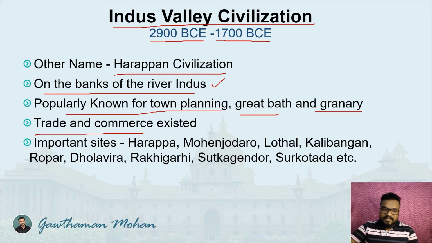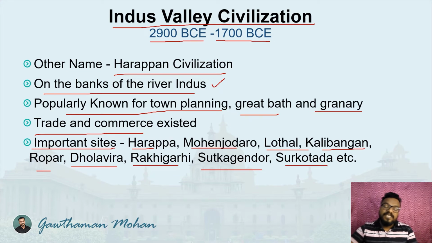And important sites, because in many examinations, the UPSC and other examination boards, they used to ask this question: what are the important sites of the Indus Valley civilization? Harappa, Mohenjo-daro, Lothal, Kalibangan, Ropar, Dholavira, Rakhigarhi, Sutkagendor, Surkotada, etc. are the major sites, or the cities, of the Indus Valley civilization. If you look at the Indus Valley civilization geography, you can see that it flourished in the northern part of India, especially on the banks of the river Indus and its tributaries.